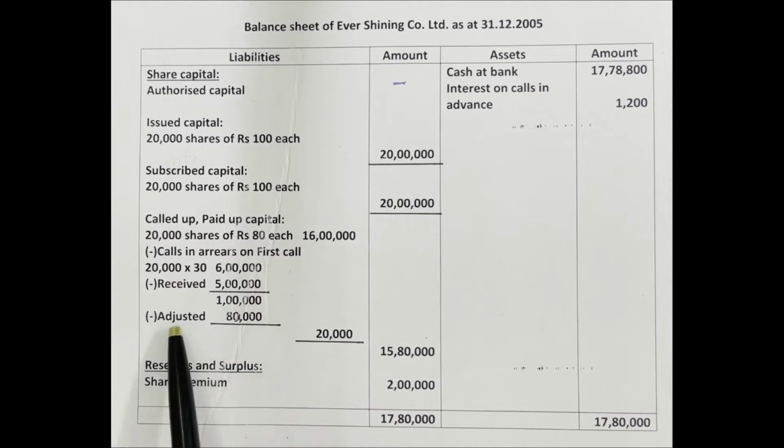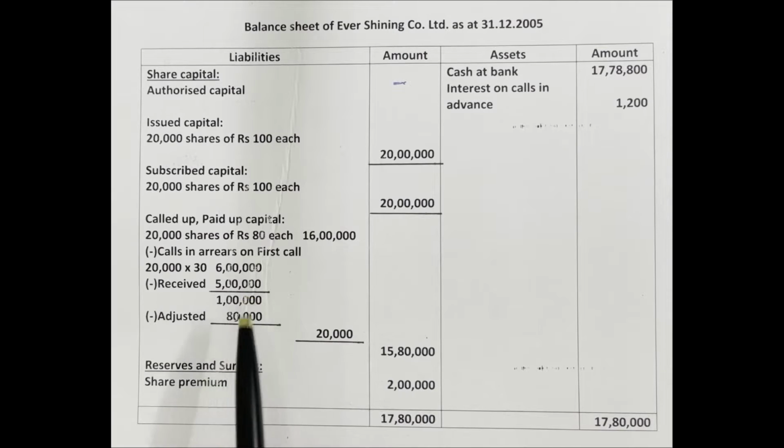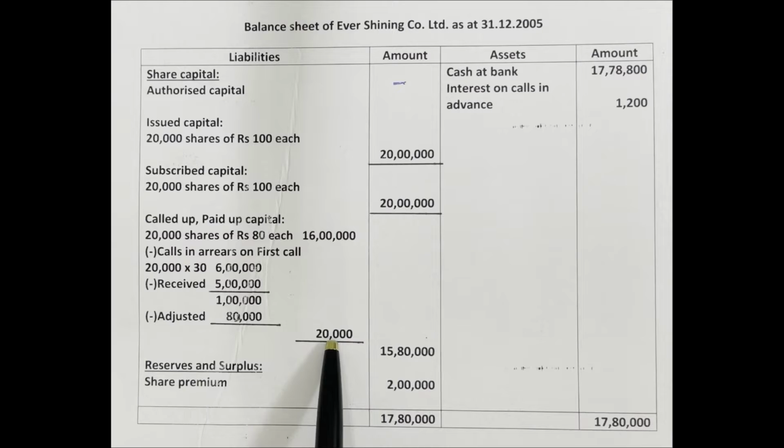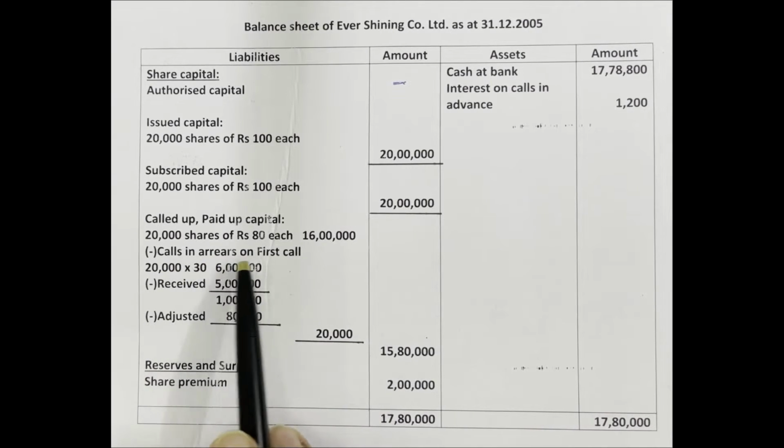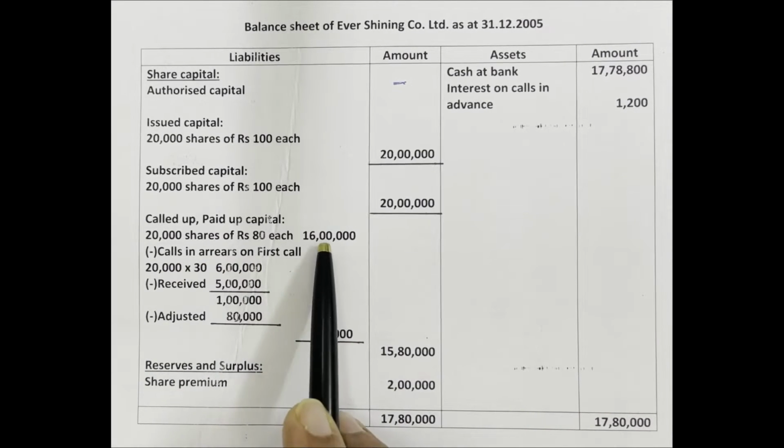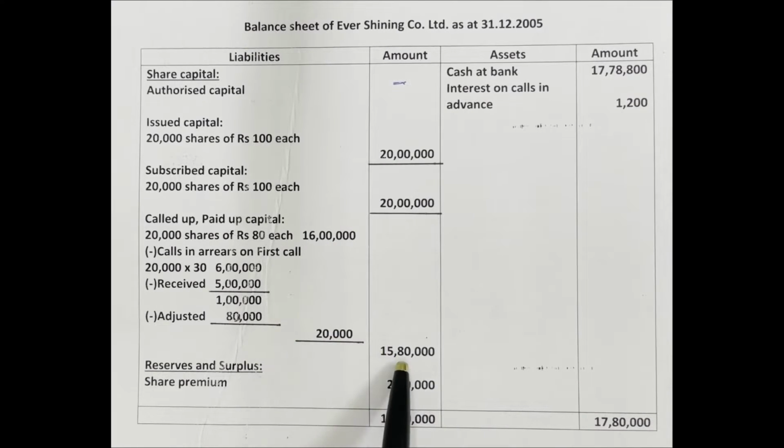With the company, in the calls in advance account, an 80,000 credit balance is there, no? That amount the company is adjusting for this first call. If that amount is adjusted, then the remaining 20,000 the company cannot adjust. This 20,000 is not coming from applicants. Therefore, in the first call money, there are calls in arrears of 20,000. So 16 lakh minus 20,000. In the outer column, paid up capital is how much? 15 lakh 80,000.